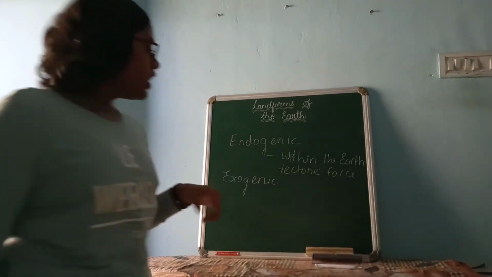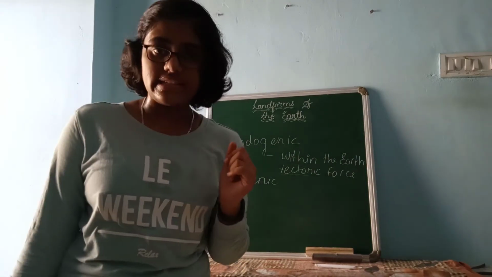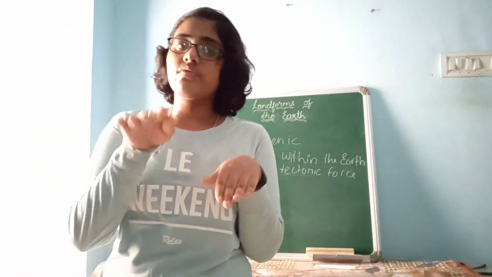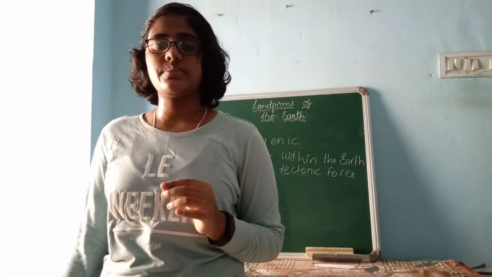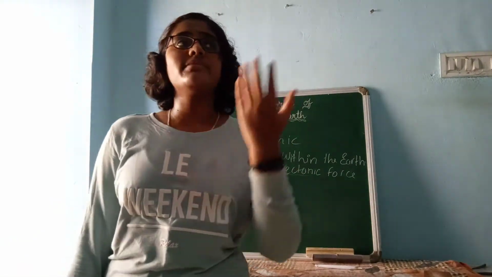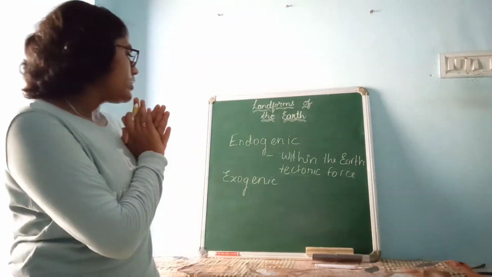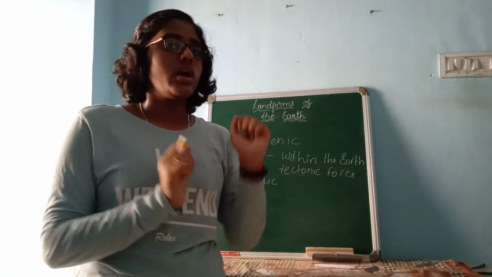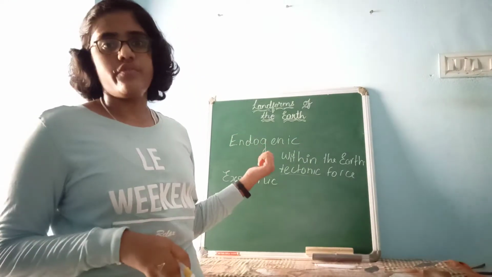Tectonic we know. We are aware of this word tectonic. Where have we heard it? You know tectonic plates. Below the surface of the earth we have tectonic plates. Because of the movements of these tectonic plates, there are some disturbances on the earth's surface. And sometimes when the tectonic plates move, we get earthquakes. Right? So now you can understand where this endogenic force takes place. The movement of these tectonic plates is the endogenic force.